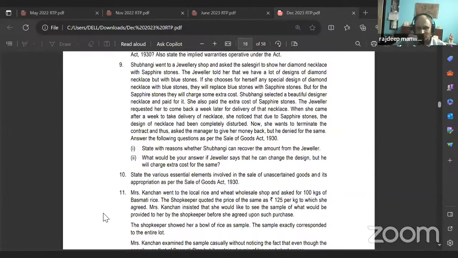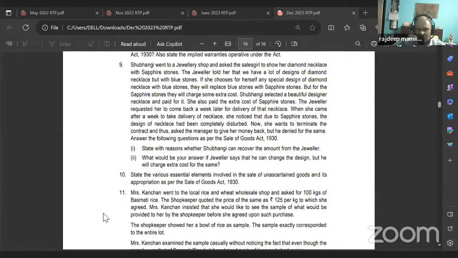Okay, we continue, read. The jeweler told her that we have a lot of designs of diamond necklace, but with blue stones. If she chooses for herself any special design of diamond necklace with blue stones, they will replace blue stones with sapphire stones. But for the sapphire stones, they will charge some extra cost. Shubhangi selected a beautiful designer necklace and paid for it. She also paid the extra cost of sapphire stones. The jeweler requested her to come back a week later for delivery of that necklace.